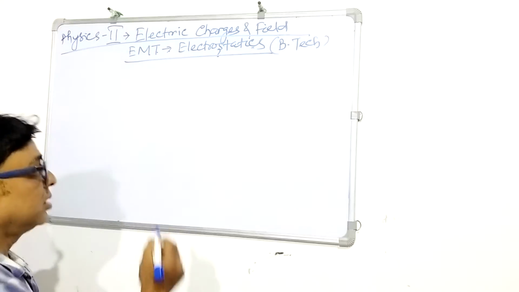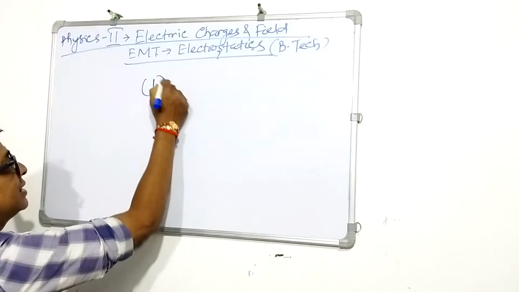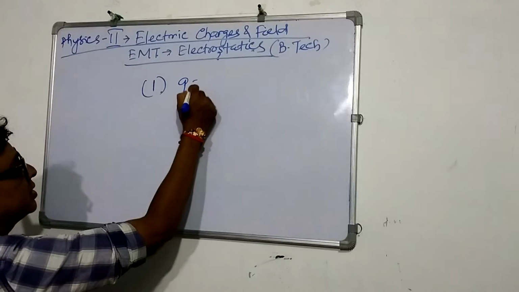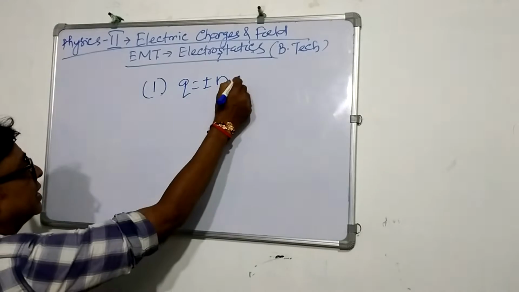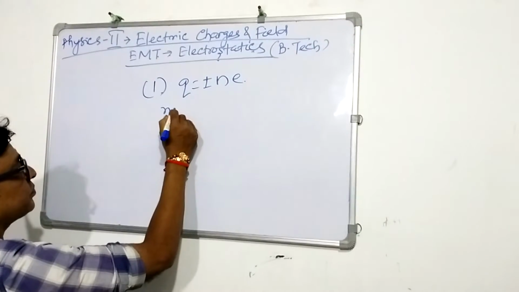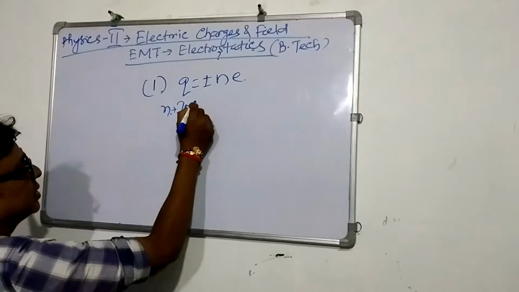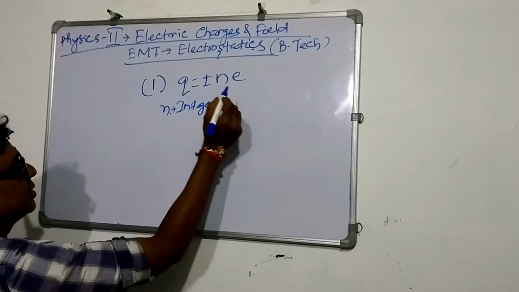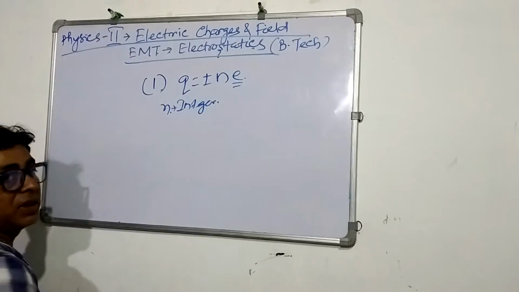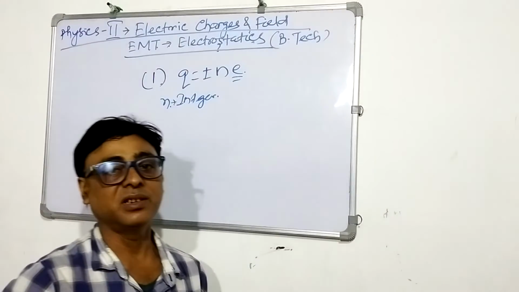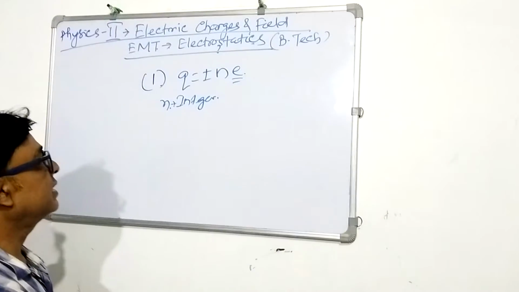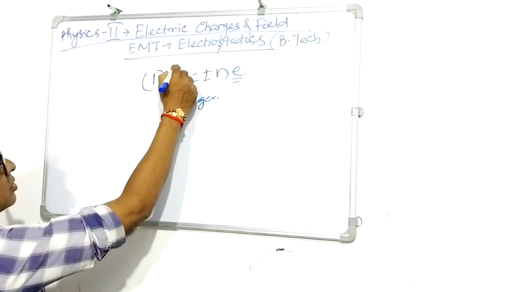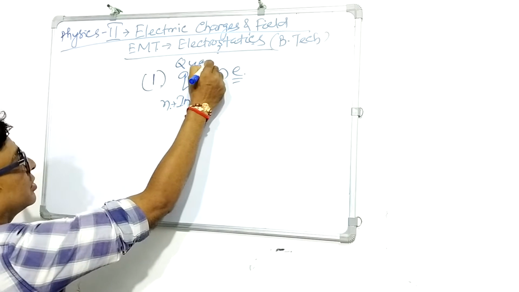The charge is quantized. That means it is equal to plus or minus n e, where n is an integer, and e is the charge of an electron, as you know. It is 1.6 into 10 to the power minus 19 coulomb. So that is the quantization of charge.